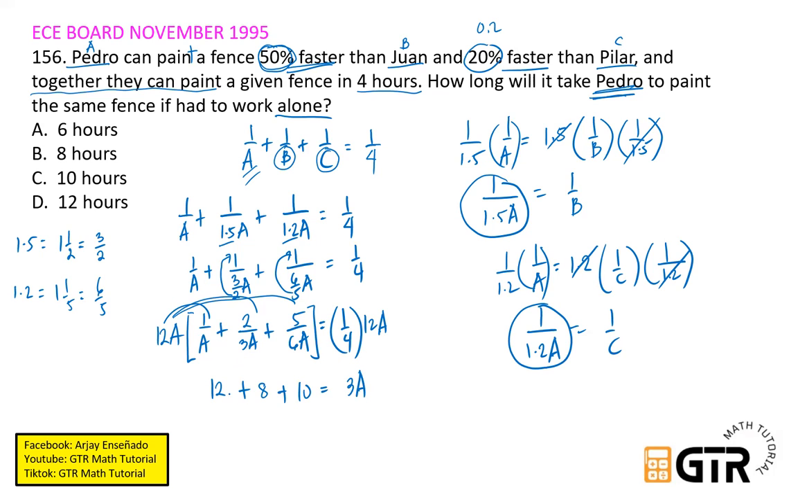Let's add 12 plus 8 plus 10, so that will be 20 plus 10, which is equal to 30 equals 3a. And then finally, divide both sides by 3. Therefore, the rate of Pedro, a, is equal to 30 divided by 3, which is 10. So the correct answer is 10 hours, letter C. Okay, so next number.